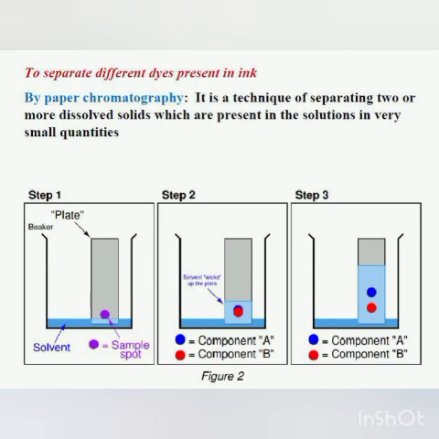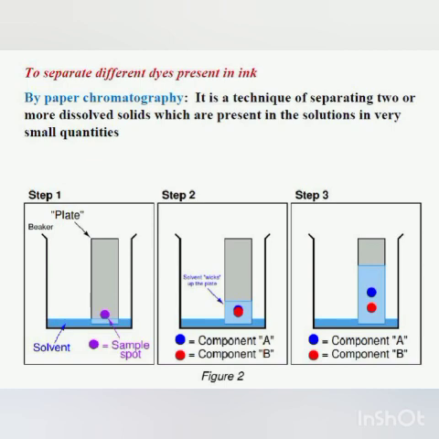That water will go to the dye, and in the dye different colors are there. This dye is a mixture of different dyes. So different dyes will dissolve in water, but they will have different solubilities. Some dyes will dissolve more, or they are more soluble as compared to others. So the dye which is more soluble will be carried fast by the water, and it will reach the top of the filter paper. So in this way the different dyes can be separated. I hope it is clear or no?